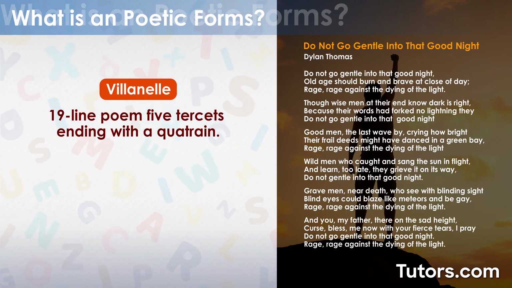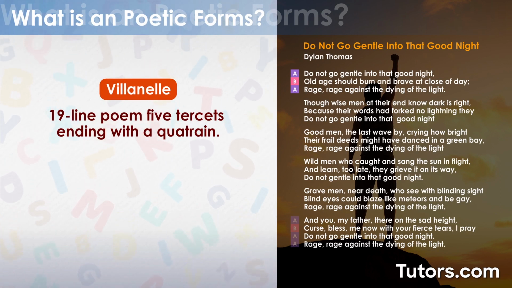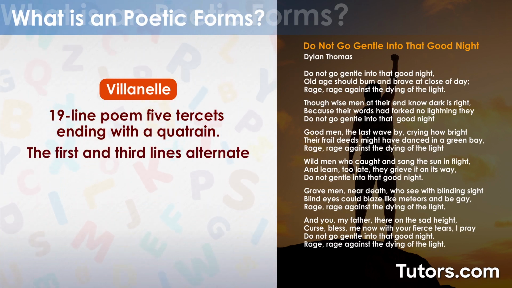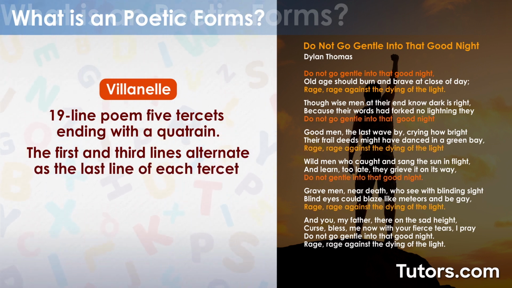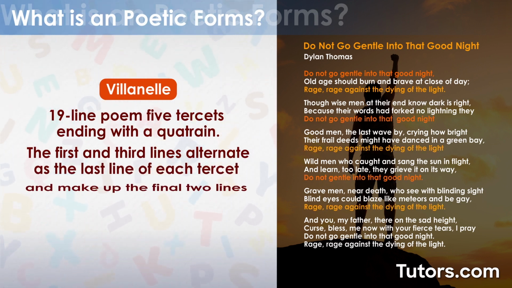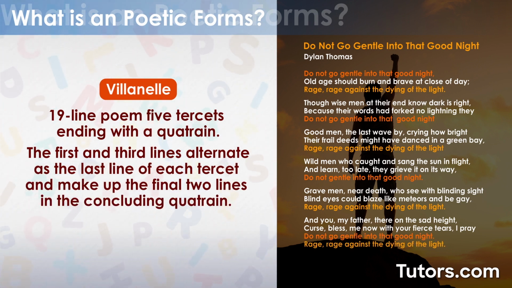A villanelle is a 19-line poem consisting of 5 tercets and ending with a quatrain. Each tercet follows an A-B-A rhyme scheme, with the final quatrain following an A-B-A-A pattern. The first and third lines alternate as the last line of each tercet. The first and third lines also make up the final 2 lines in the concluding quatrain.